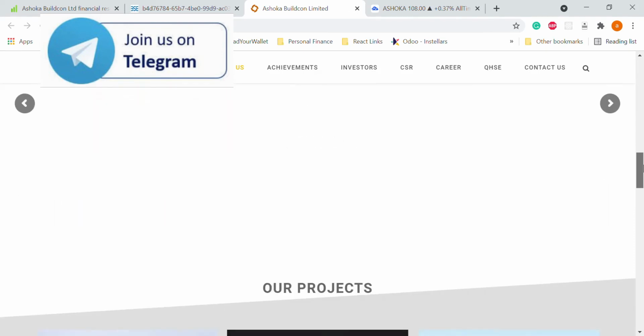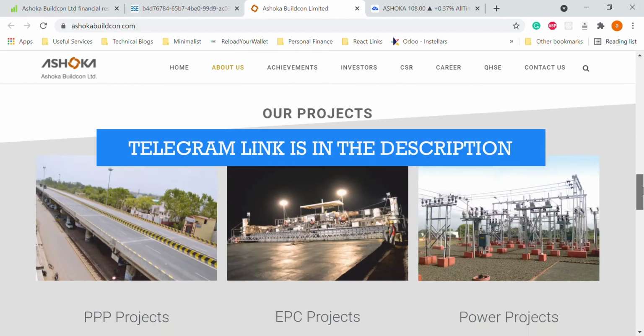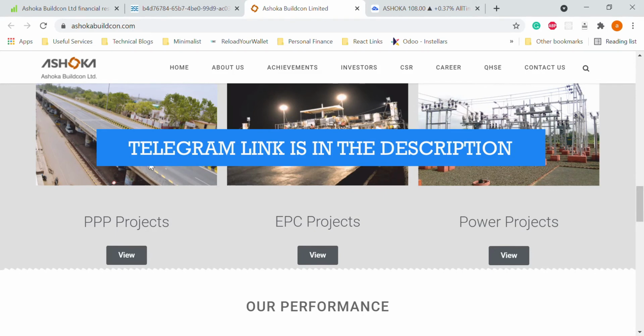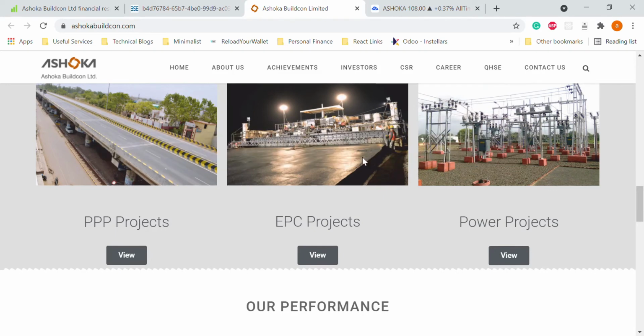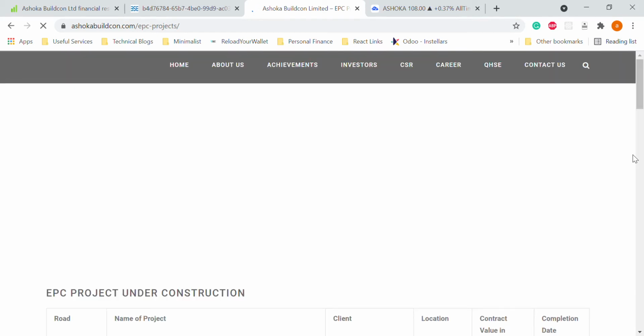If you just see what kind of verticals they've worked on, kind of projects they have worked on. So just for example, this is PPP project, this is EPC project, this is power project. If you click on this, we'll load the details about what EPC project this company has worked on in the past. So let that website load. Once it loads, they will see the list of projects the company has worked on.